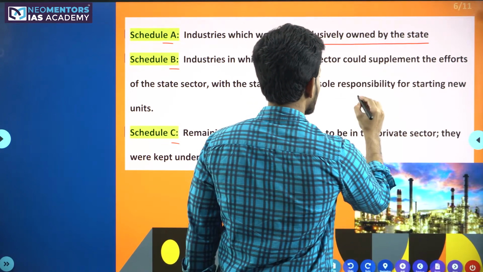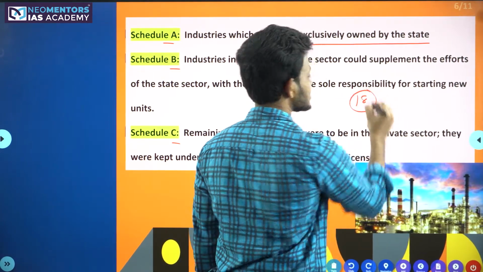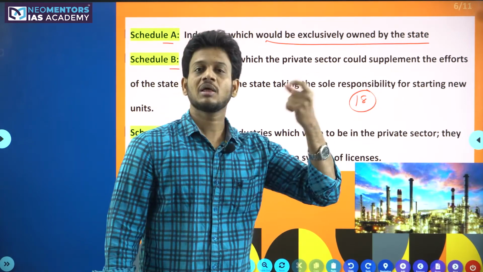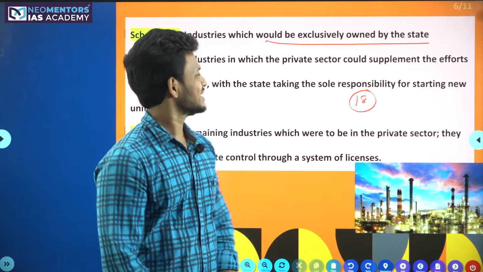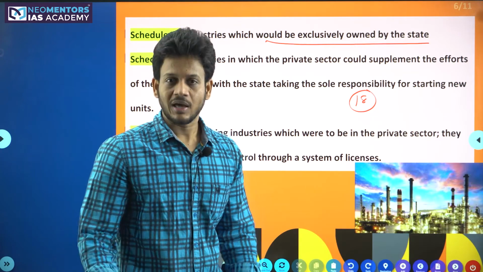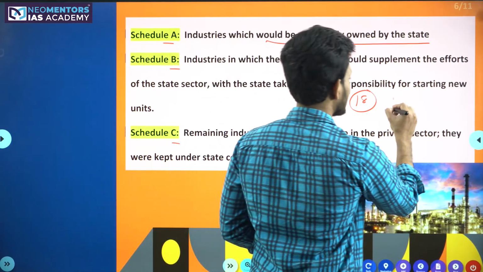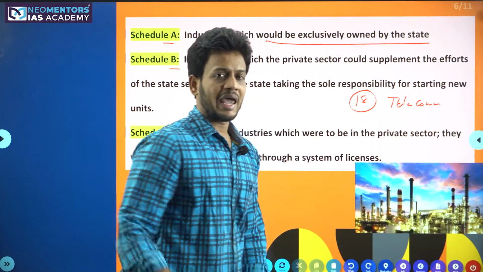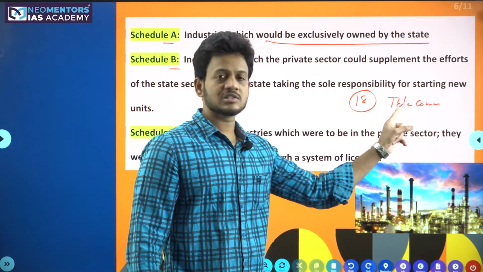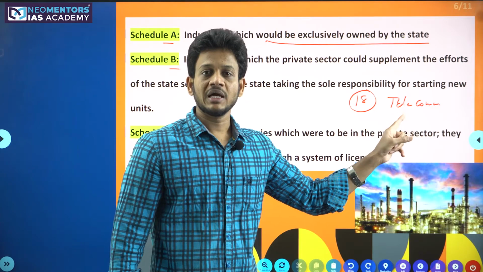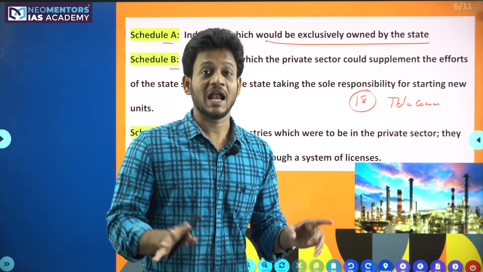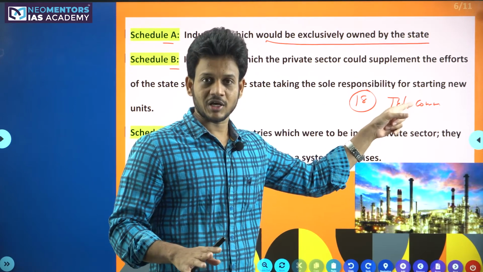Around 18 industrial sectors, they were exclusively reserved for the state. What exactly is meant by this exclusivity? Example, let's say telecommunications. Any company within this telecommunication industry should be started by the government. No private sector company is allowed to start a company in telecommunication, right?